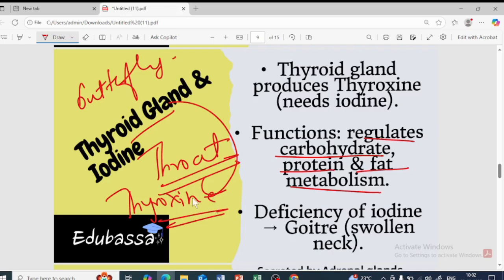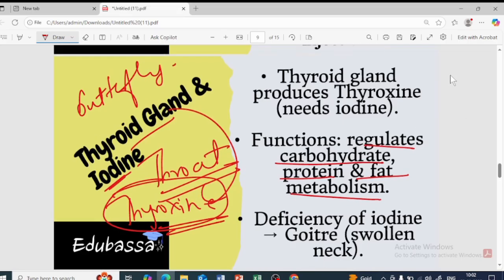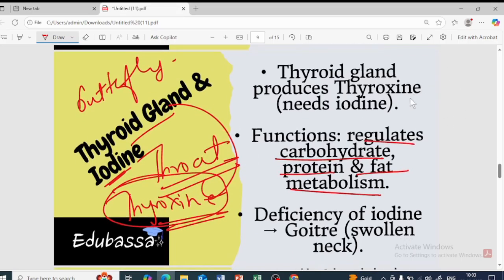Now this thyroxine hormone needs what? It needs iodine. Why does it need iodine? Because without iodine the thyroxine hormone cannot be produced, which leads to the enlargement or swelling of the neck. So just imagine, I'll do it here. This is the neck region, this is the face region, this is the neck region.